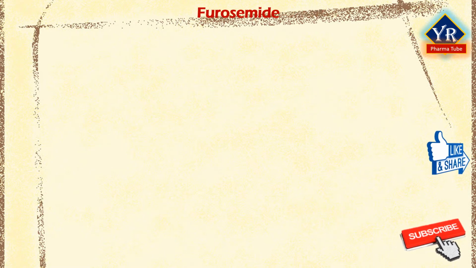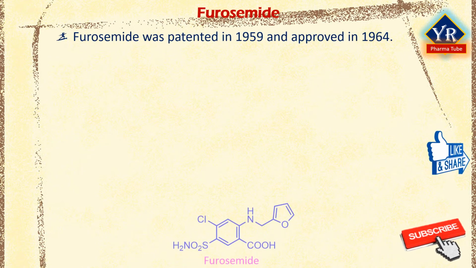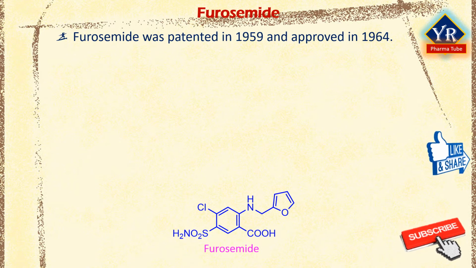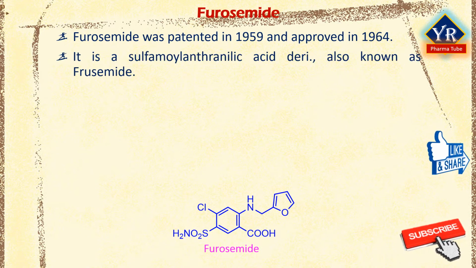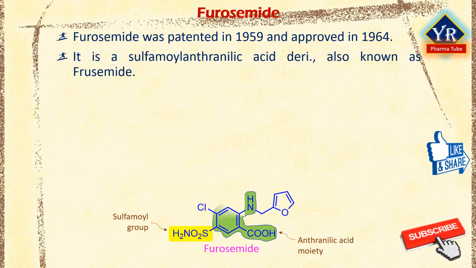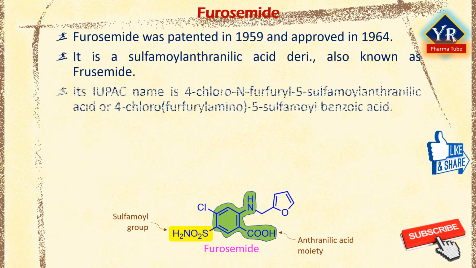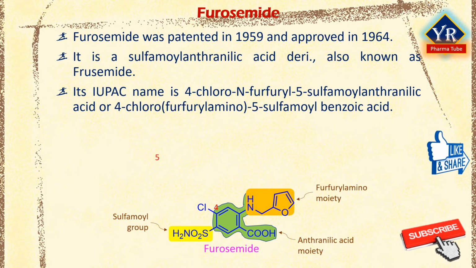Coming to the individual drugs, the first drug of this lesson is furosemide. Furosemide was patented in 1959 and approved for medical use in 1964. It is a sulfamoyl anthranilic acid derivative. Its IUPAC name is 4-chloro-N-furfuryl 5-sulfamoyl anthranilic acid or 4-chloro-2-furfurylamino 5-sulfamoyl benzoic acid. It is a chlorobenzoic acid, that is 4-chlorobenzoic acid substituted by a furan-2-ylmethylamino group at position 2